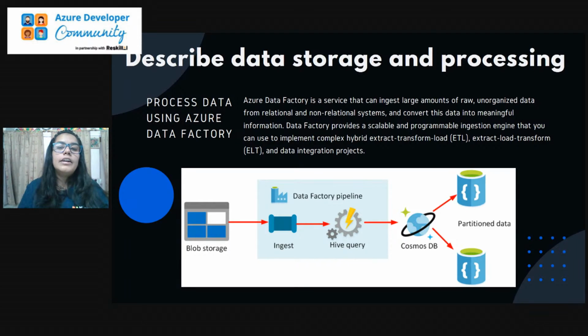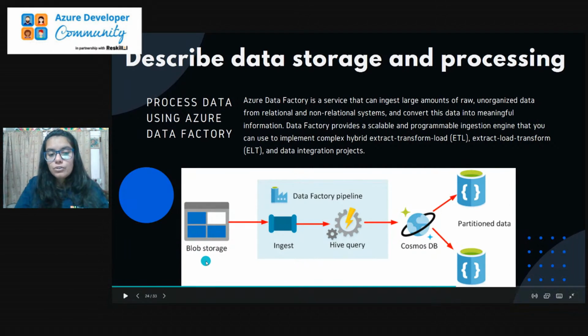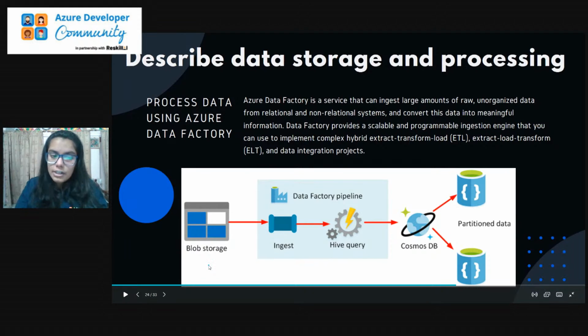So here we can get a large amount of data, which could be structured or unstructured. All of that can be converted from raw data to meaningful information by using the platform Data Factory. Here you can see the blob storage, which means it could be unstructured or structured data. So we usually have blob storage, that is your unstructured data.